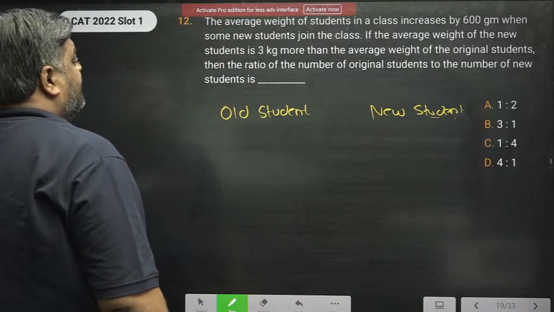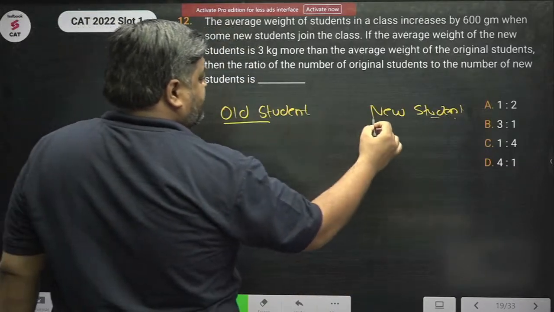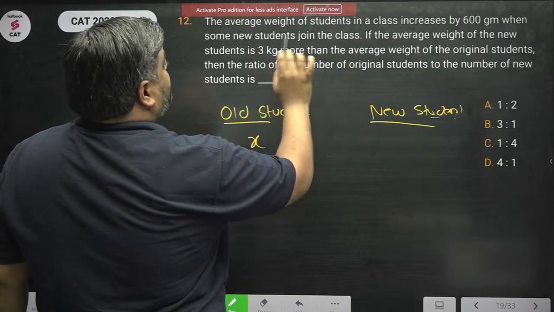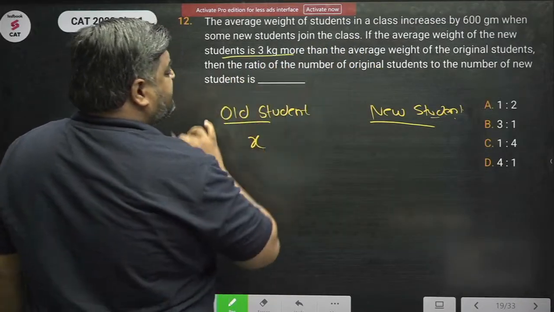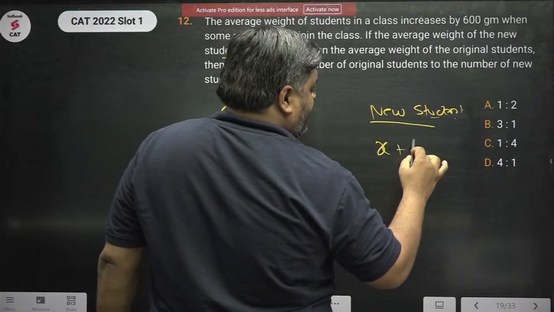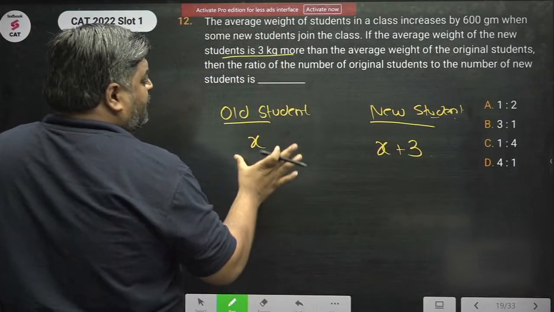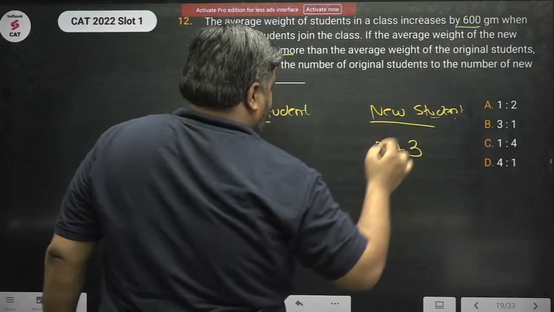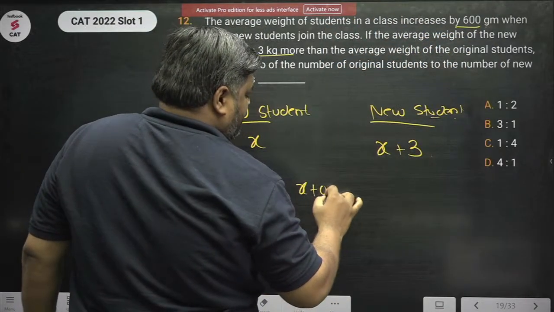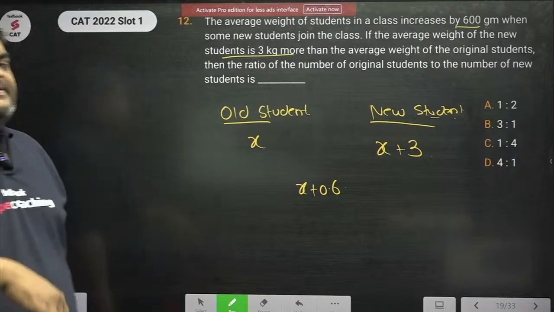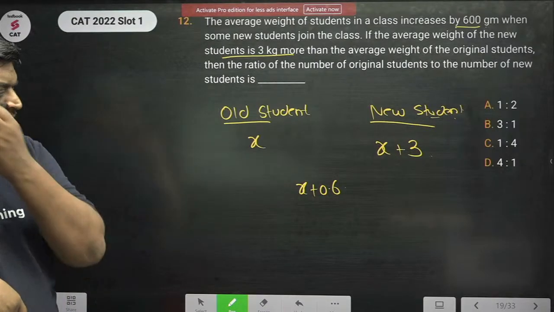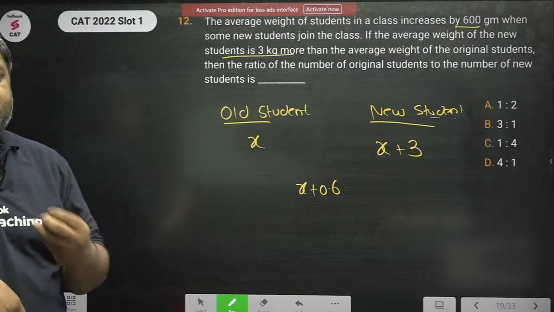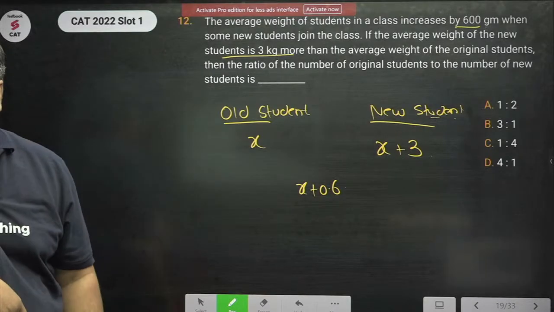Okay. Now average of old students को x ले लेते हैं. So average of new students would be x plus 3. And इन दोनों को मिक्स किया तो the average only increases by 600 grams. So this is x plus 0.6. दोनों को मिक्स किया, so the average of the class is only up by 600 grams.